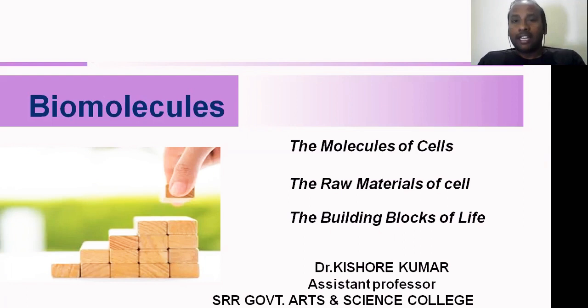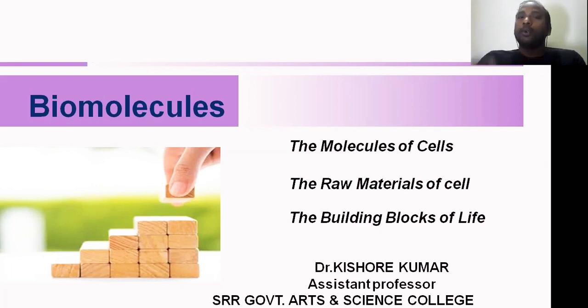Living cells are the cells which can perform metabolic activities. If a cell is performing metabolic activities, then we call it a living cell. The other kind of cells do not perform any metabolic activities.